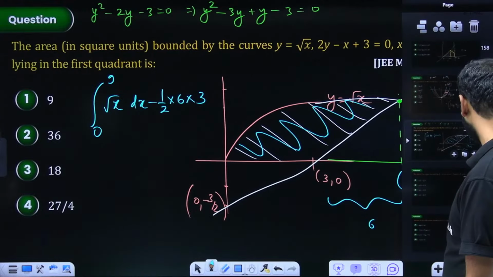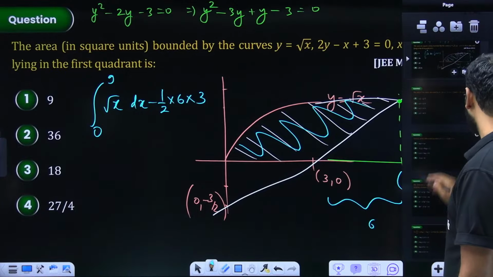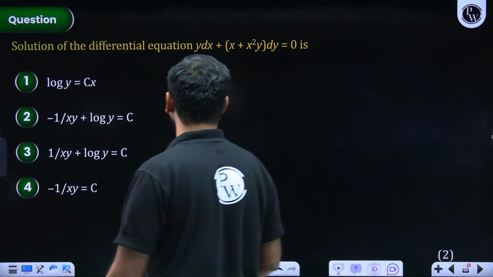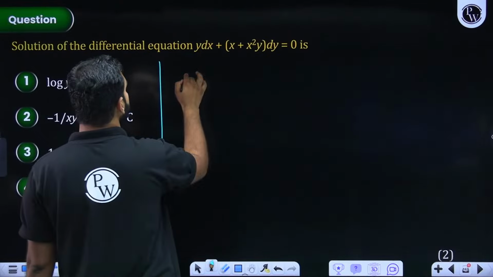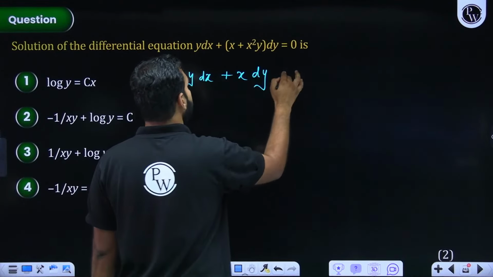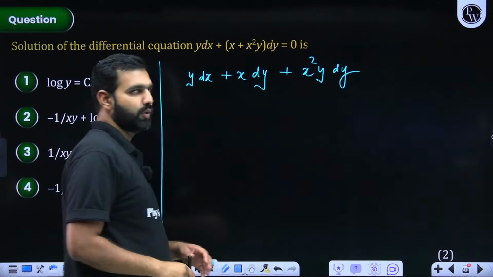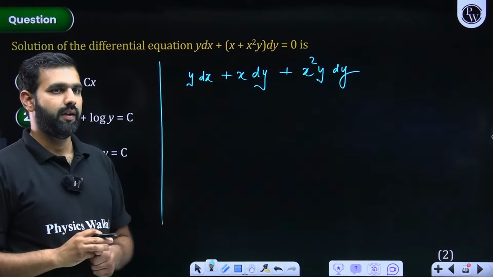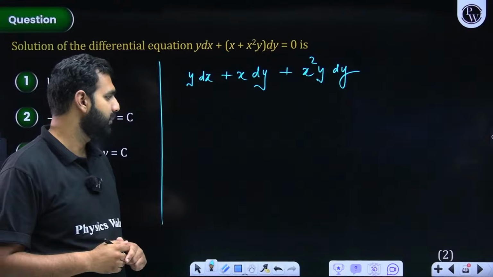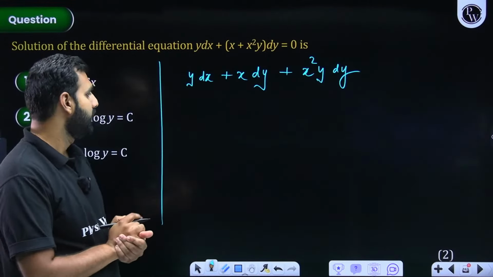What do we see? Let us solve the next question. Okay, let us solve this one. Solve the differential equation. How do we solve this? One of the best methods is that you keep it like y dx plus x dy plus x square y dy. I am saying that this could have been done by you with linear differential equations as well. But let us finish it. I think in the next 10 minutes will be done. Last chapter, differential equations, and will be done.